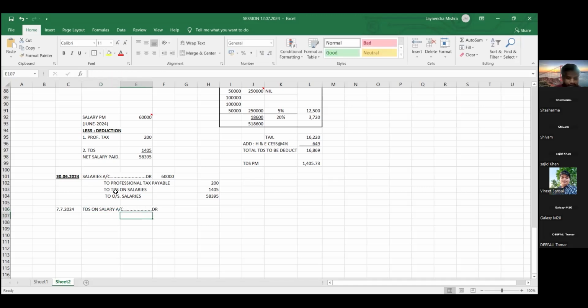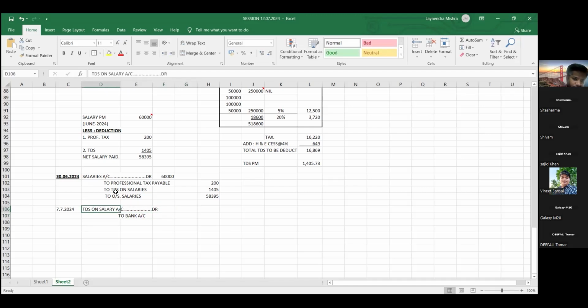What should be credited? TDS we have to pay from our current account, bank account. So whatever bank account you are using, your bank account will be credited because credit what goes out. Yes, friends. Money is deducted from your bank account. Money goes from your bank. So that's why credit what goes out. How much TDS do we have to pay?